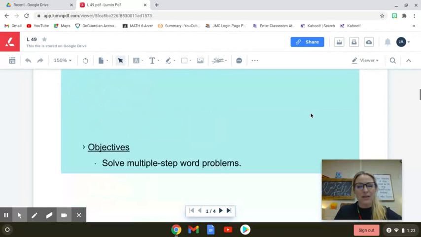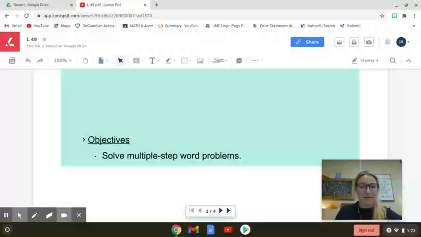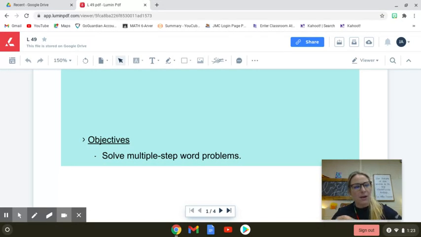So taking a look at our learning target for today, it's just that one. It's just to solve multi-step word problems. I'll get more in depth when we look at our 3 examples today, but honestly, some of the best strategies I use are just to go slow, really pay attention to the information that I'm given step by step, and then oftentimes I think about it almost like working backwards. That helps me solve things. If I break down my information and start where they leave off in the problem and work my way backwards, that seems to help me.